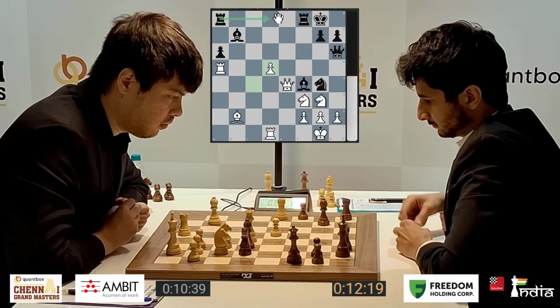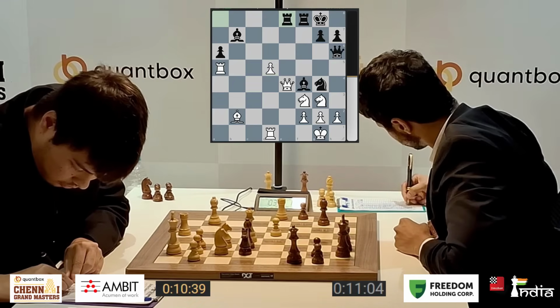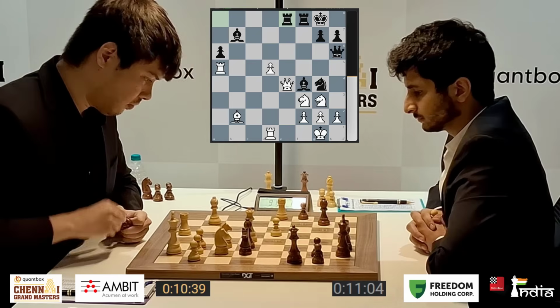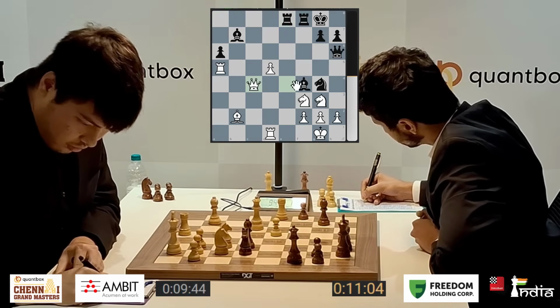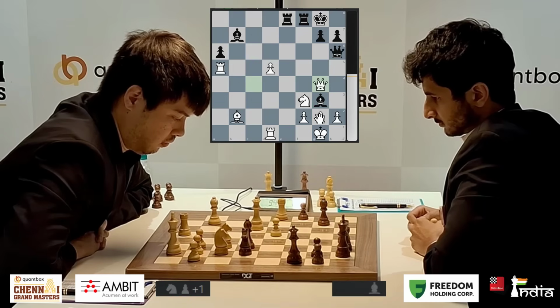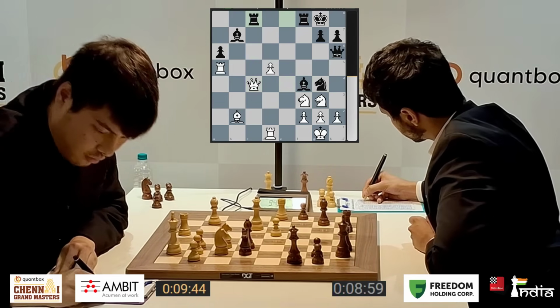And now rook a e8 brings the rook into the game. Fantastic chess. Vidit Gujrathi playing some great chess. He goes queen c4. Excellent move, because if bishop g3, there is queen g4. That's the saving point here. He goes rook c8, finds another great move.